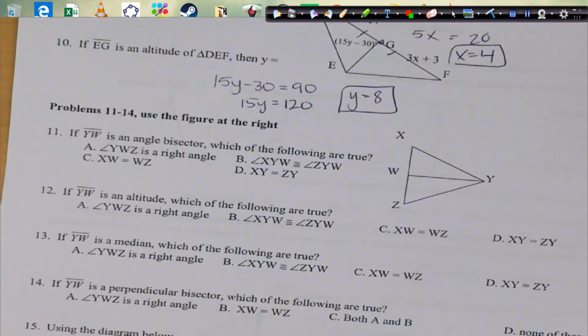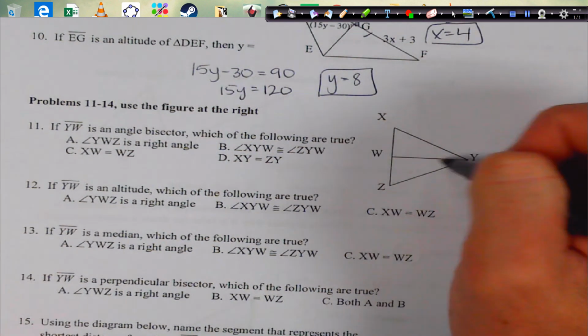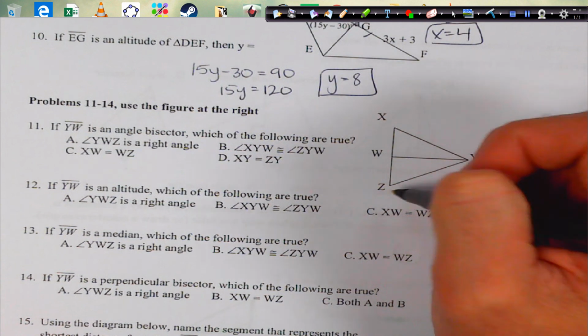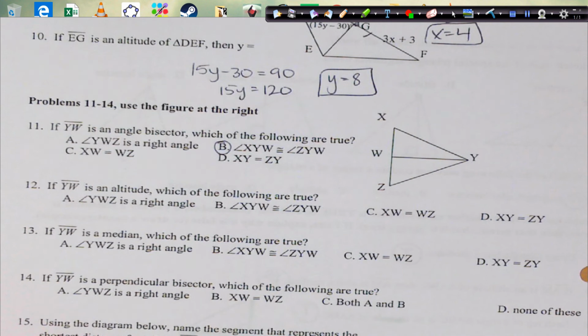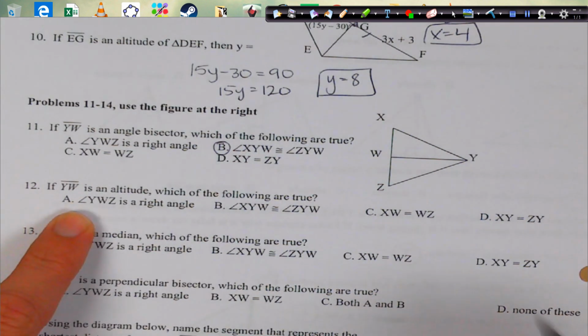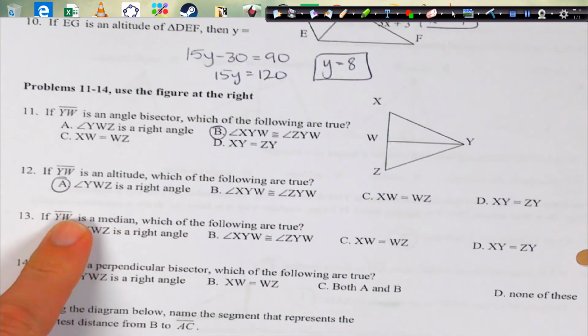Alright, let's see. Which of the following must be true? WY is an angle bisector. Well, angle bisectors make angles congruent, so if it's an angle bisector, then I'm going to guess XYW and ZYW is true. But segments aren't going to be true. Right angles aren't true. YZ is an altitude, so YWZ is a right angle. That's what altitudes do. They make right angles.